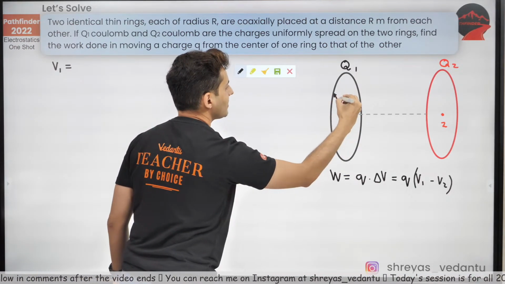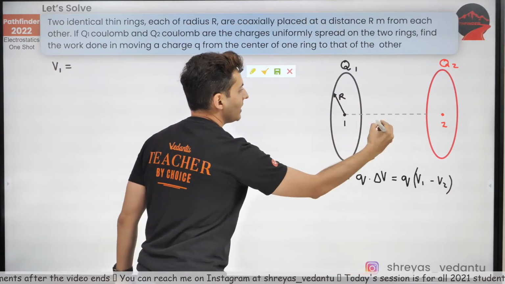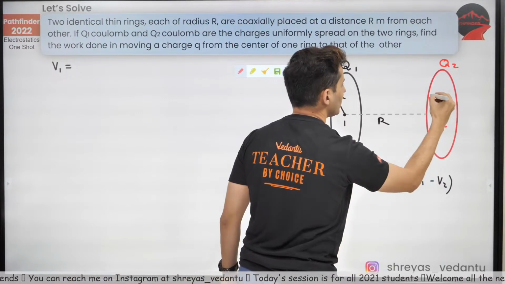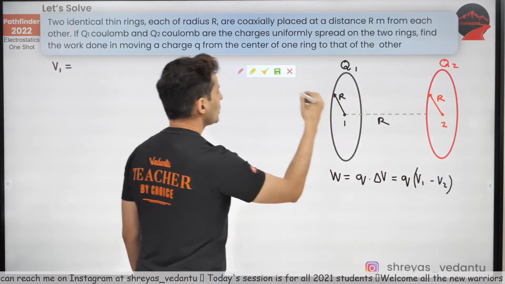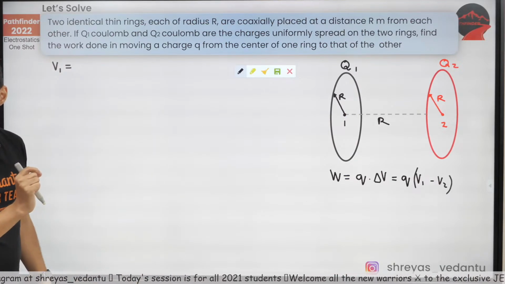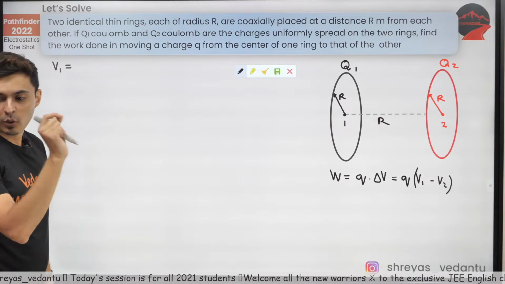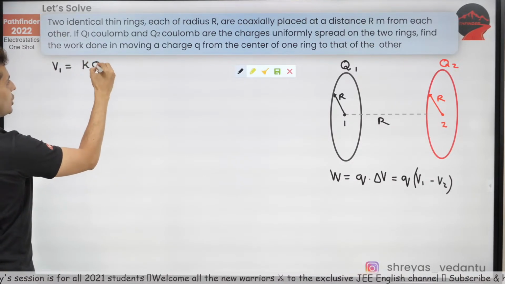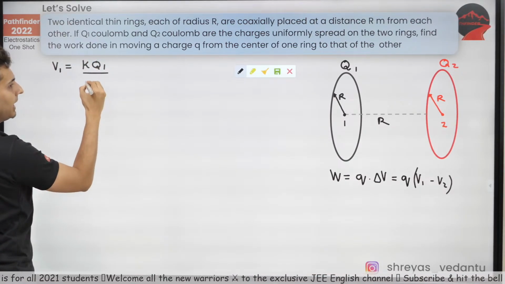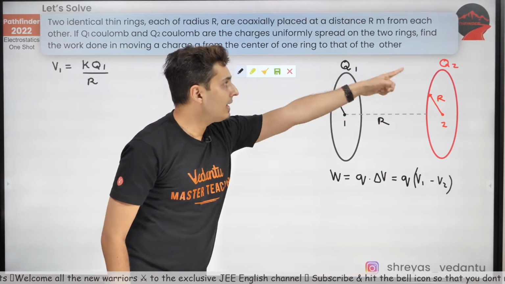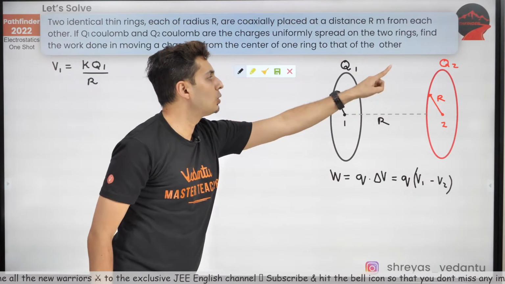Remember, this is just R. By the way, this is also R, and yep, this is also R. So all the charges are at the same distance R. Hence the potential will be kq1 divided by just R. That's one of them, plus the potential due to the q2 charge.